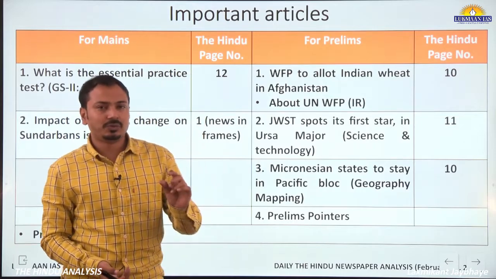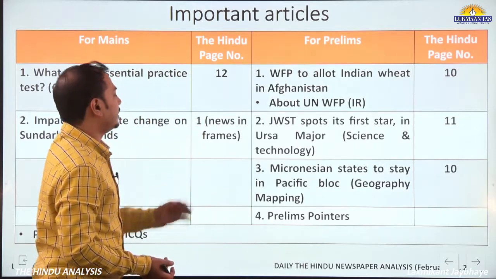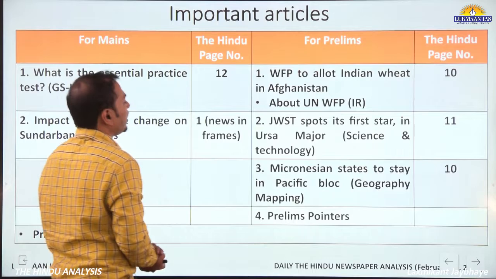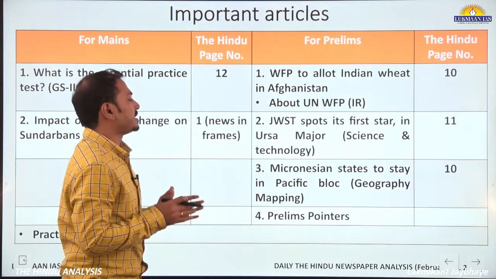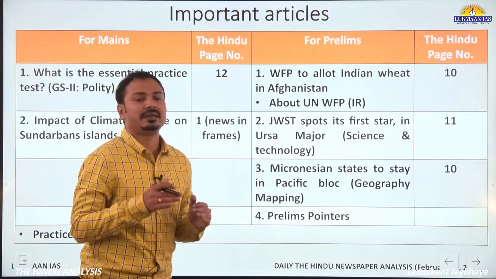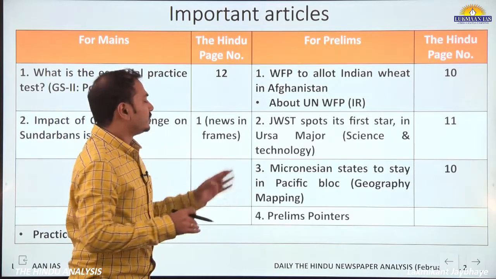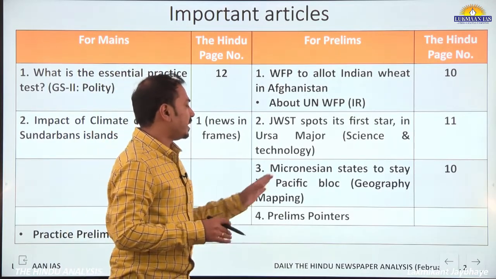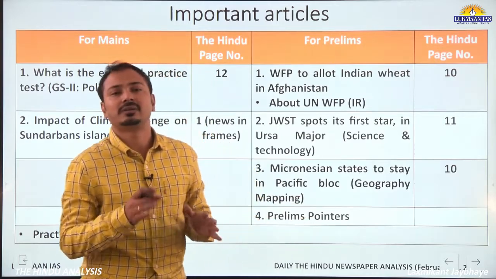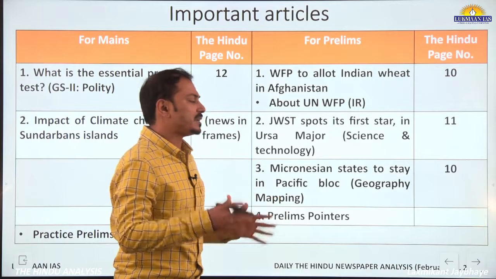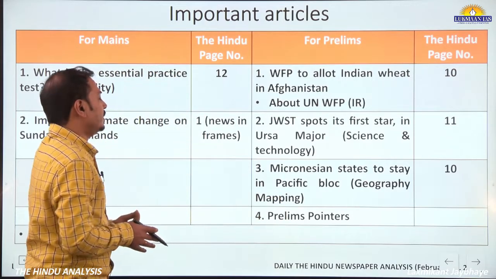There is one news item on the world page about the Micronesian states remaining part of the Pacific bloc. Earlier they had decided to withdraw from this. So we will try to find out what Micronesia, Melanesia and Polynesia are, this grouping of South Pacific or Pacific Ocean islands together.